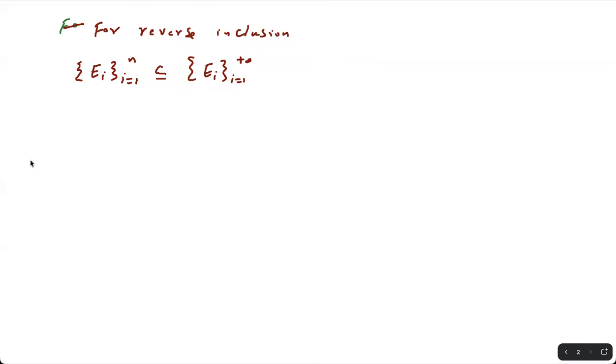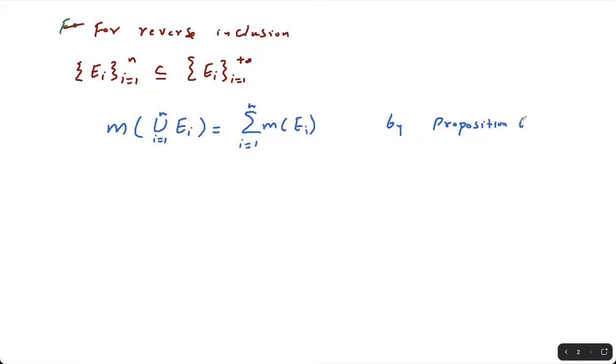That is your Proposition 6, which says that for a finite collection, M of union from 1 to n of E_i is equal to summation i from 1 to n of M of E_i. Okay, we proved this in class. I will write here 'by Proposition 6', just for reference.